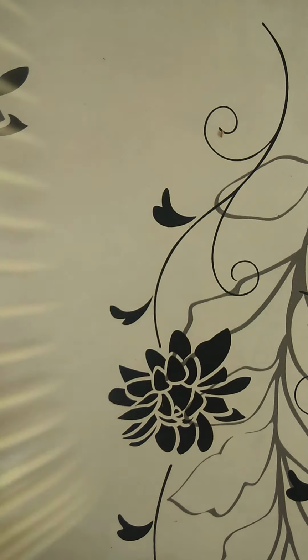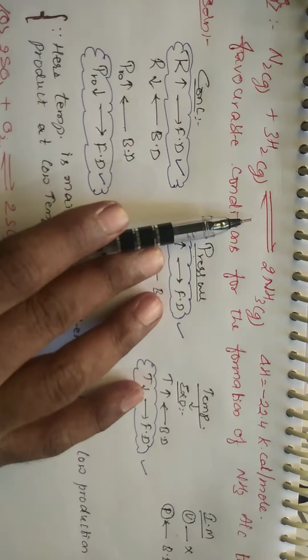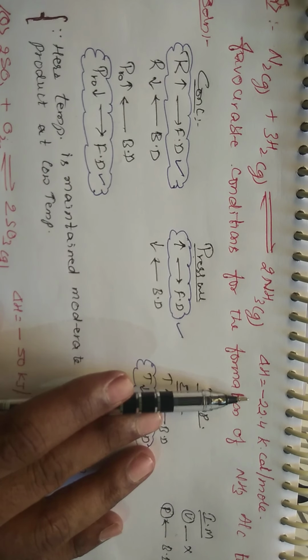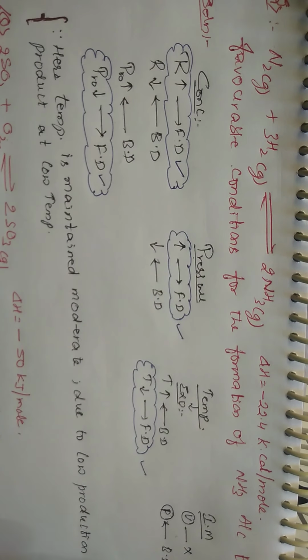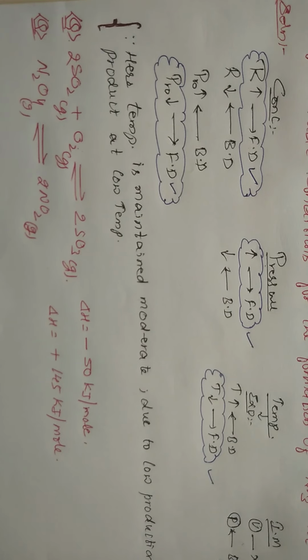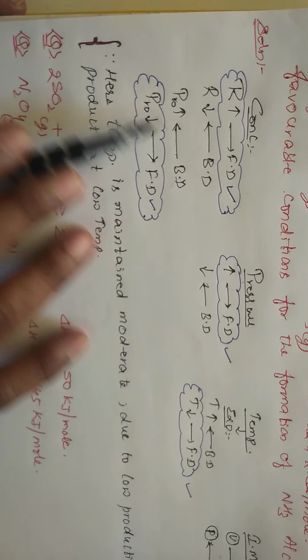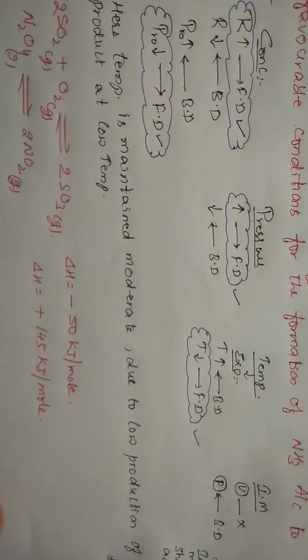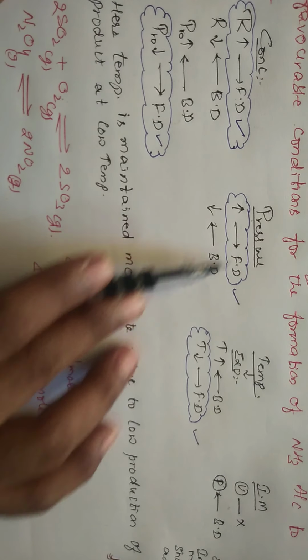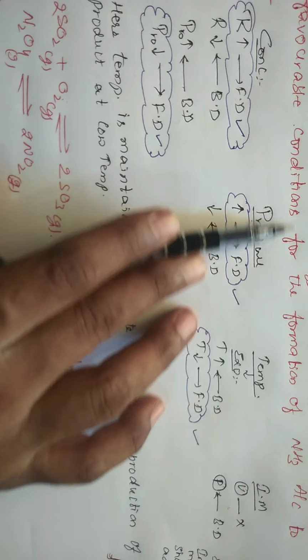Right, students? And the last example for this. N2 plus 3H2 gives rise to 2NH3. Delta H is equal to minus 22.4 kilojoules per mole. Favorable condition for the formation of NH3 according to the Le-Chatelier principle. Okay. Reactant concentration increases, forward direction. Products concentration decreases, forward direction. Increase in pressure moves it in the forward direction because a lesser number of moles are present in the forward direction.